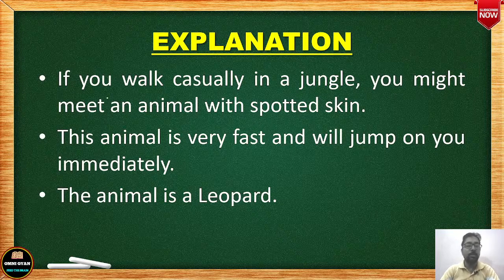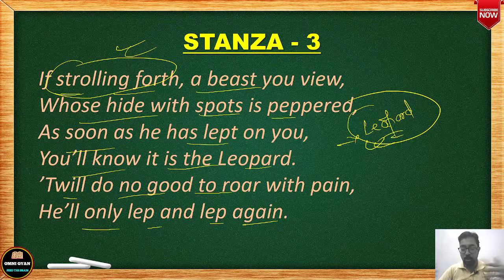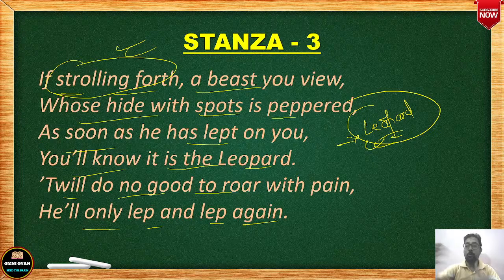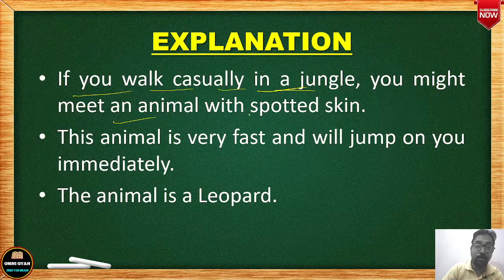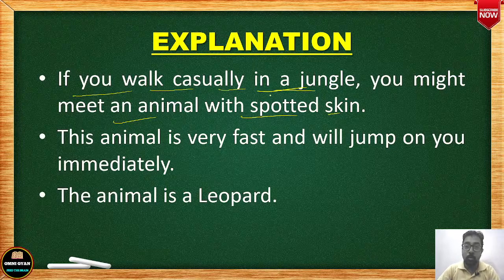Okay, now here the poet is telling that if you walk casually in a jungle. Let's look at the line once. If strolling forth, strolling means walking very comfortably, ahead. Forth means ahead, forward. Strolling means at ease, in a very lazy manner, easy manner. So if you are walking in a lazy manner, forward. Okay, so if you walk casually in a jungle, you might meet an animal with spotted skin. आप casually jungle में जा रहे, you are walking casually in a jungle, and suddenly you see an animal in front of you which has spotted skin.